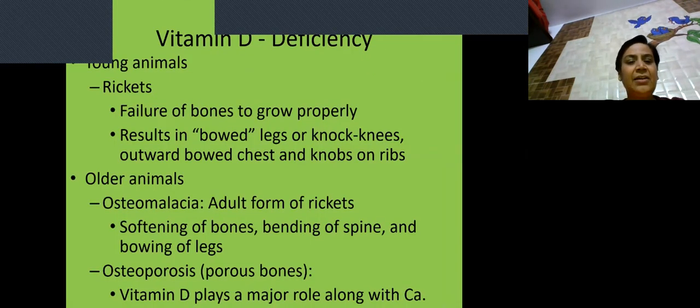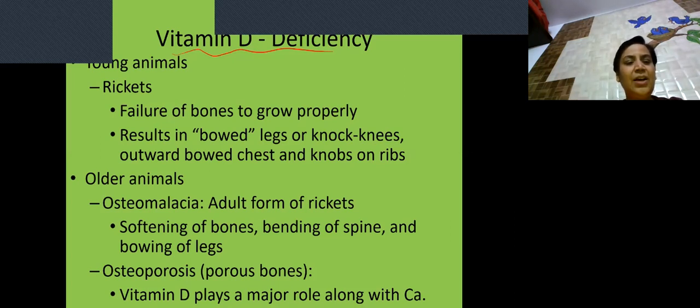Then next, again, I told you how we have to study the vitamins. First of all, we should know the sources of vitamins and the active form of that particular vitamin. These are the questions which are generally asked in the exam. You should know the functions, and you should know the deficiency manifestations.